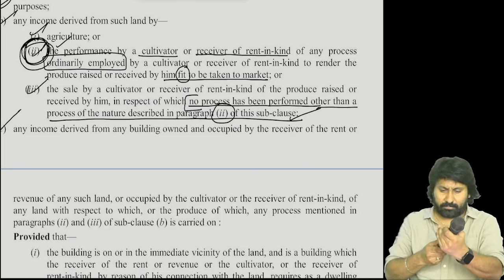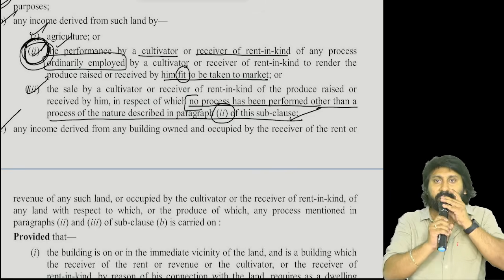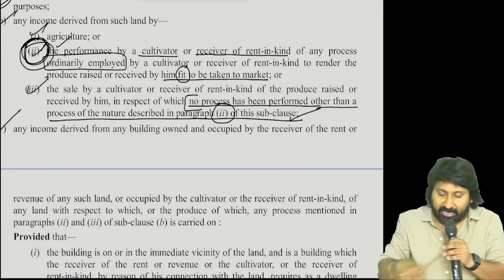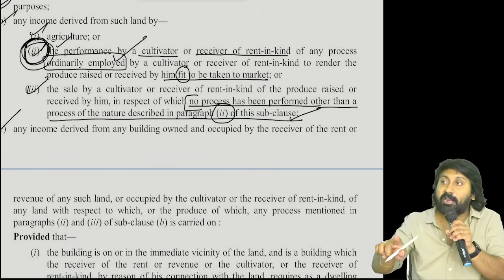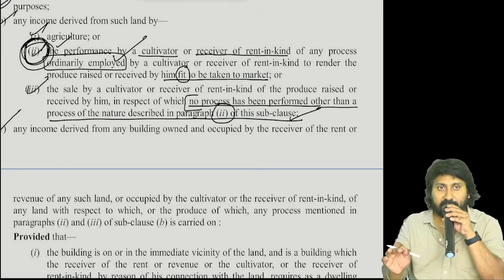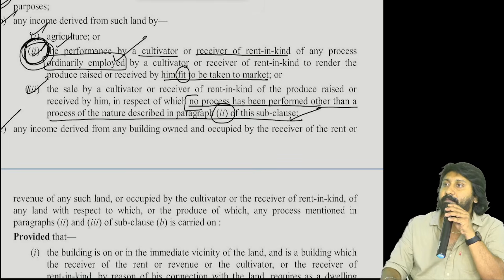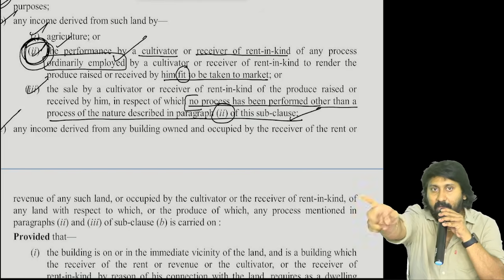So if you perform any activity other than the above said activity, other than ordinarily employed procedure, if you are putting any additional procedure, from that if you get any kind of revenue, I will not call it an agricultural income.